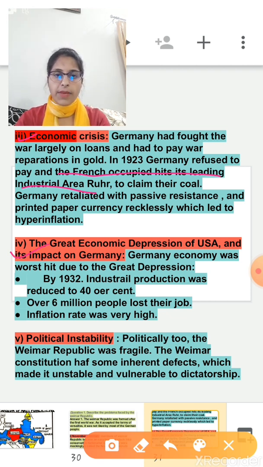Next, the Great Economic Depression of the USA and its impact on Germany. So Germany's economy was worst hit due to the Great Depression. By 1932, industrial production was reduced to 40%. Over 6 million people lost their jobs. The inflation rate was very high. Next, basically the problem of political instability. Politically, the Weimar Republic was fragile. The Weimar Constitution had some inherent defects, as we know, like proportional representation and the liberal use of Article 48 made it unstable and vulnerable to dictatorship.